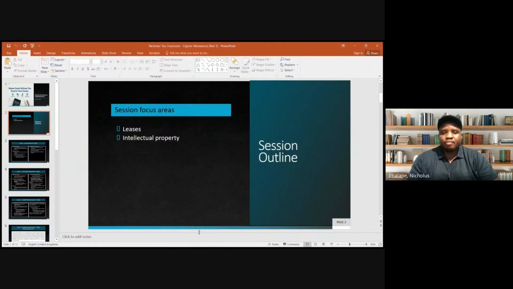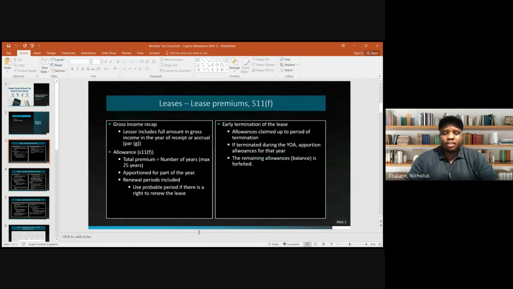So in terms of the focus for this session, we are looking at leases and intellectual property. Right, so in terms of leases, we're going to start off by looking at lease premiums in terms of section 11F. Before we then look at the allowances or deductions in terms of section 11F, let's firstly recap in terms of gross income implications.